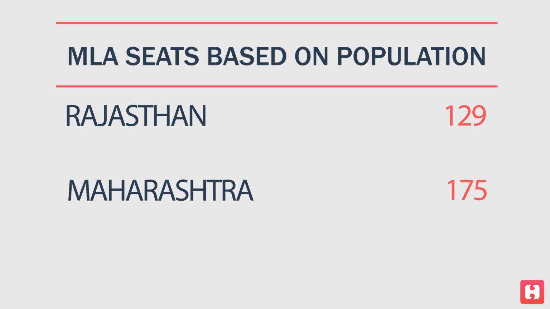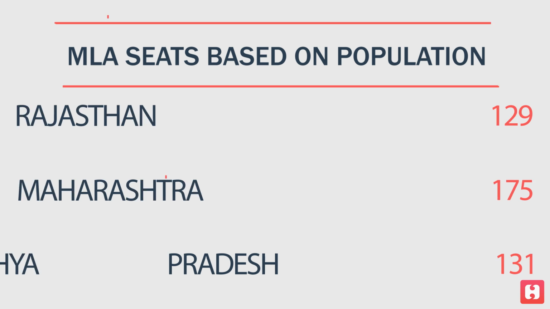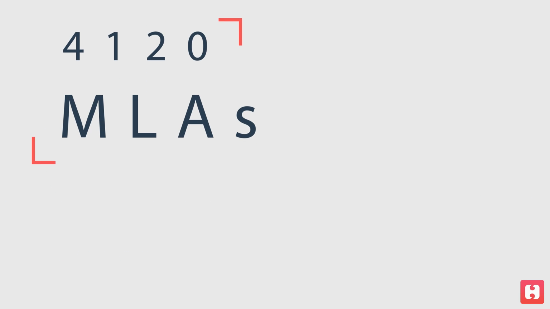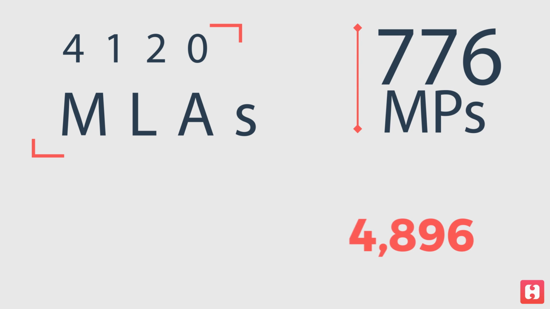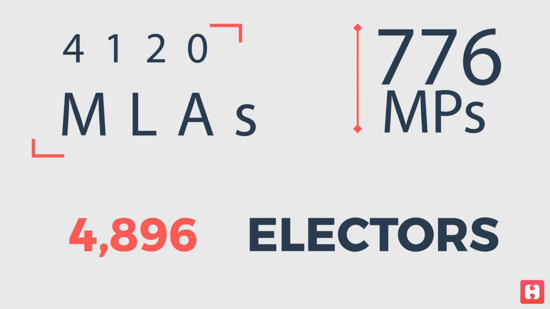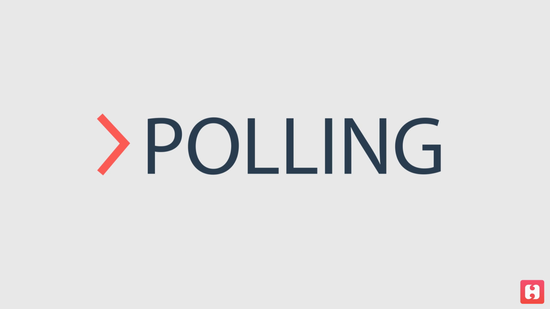These values of votes are calculated both on the basis of the population as well as the number of MLA seats in that state. In total, there are 4,120 MLAs and 776 MPs, which add up to 4,896 electors in the Electoral College. Each voter gives his or her preference to each candidate through a voting process called polling. Let's see how this polling process is carried out.